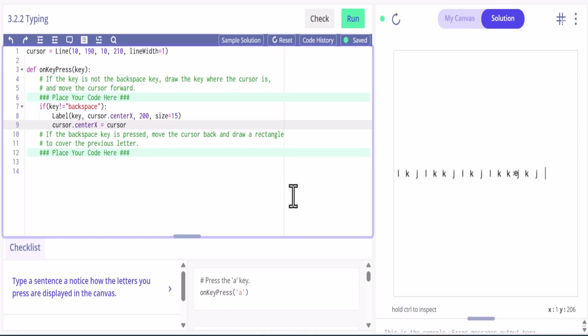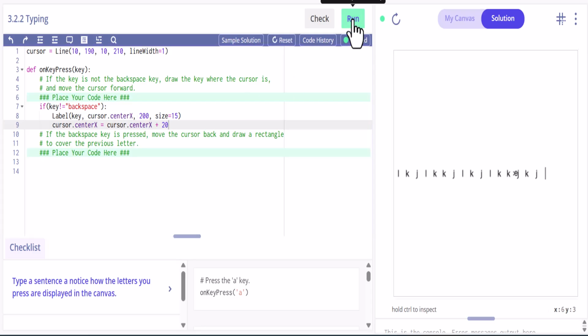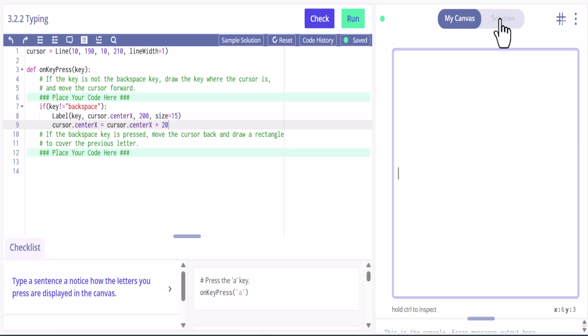So what happens is as it types, it traces the letter and then moves it forward. I hope that makes sense. Okay, so that'll create that. There, that works. Okay, so that part works.